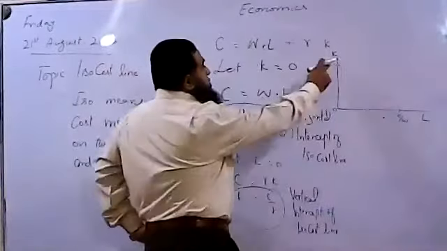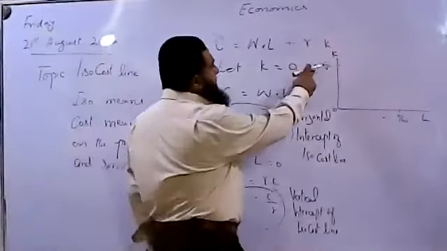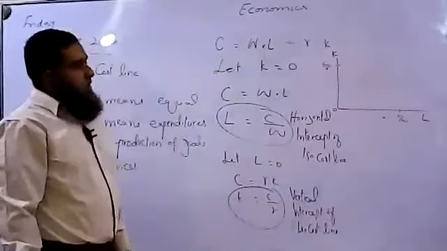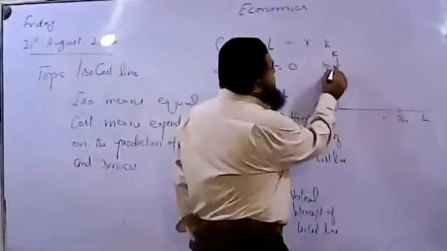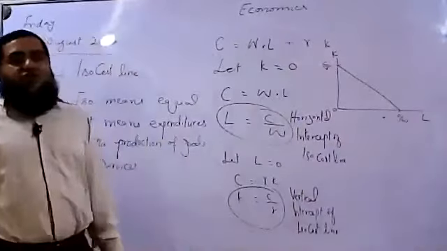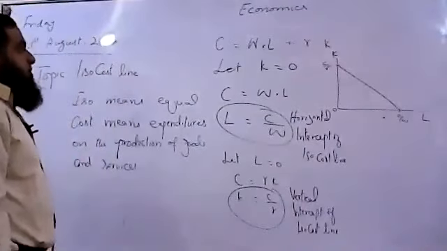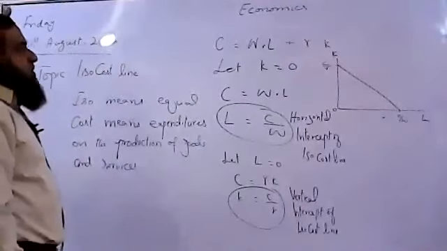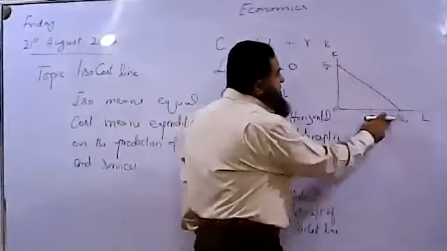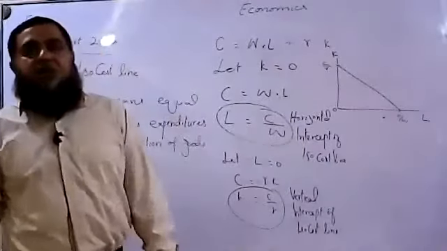So these are the 2 points. We can say C over R is the vertical intercept, C over W is the horizontal intercept. If we join these 2 intercepts, we get the line which is called the isocost line. It's a straight line, downward sloping, constant sloped. Along this line, the different combinations of labor and capital will have the same cost of production. Total cost does not vary.